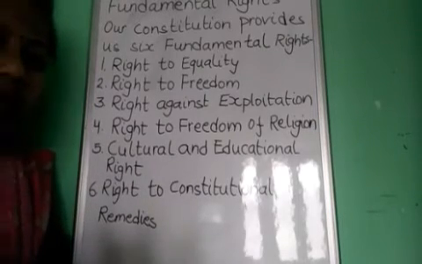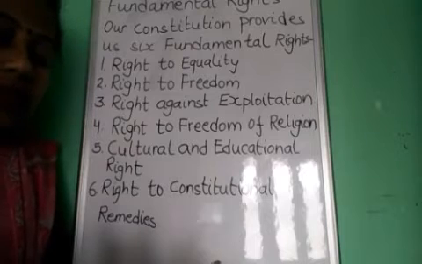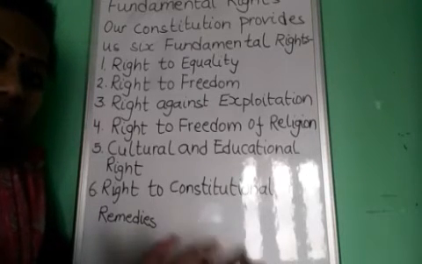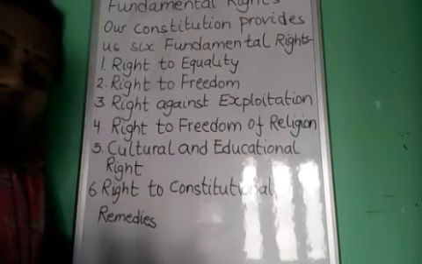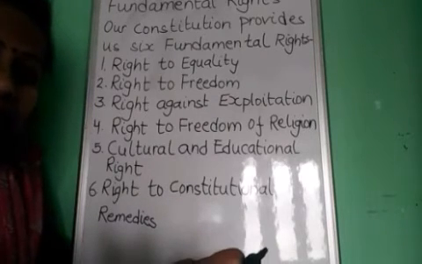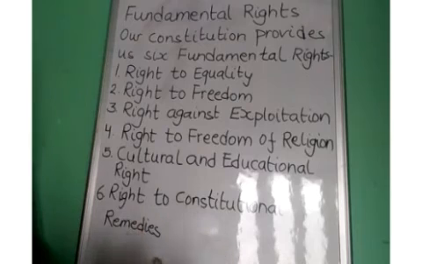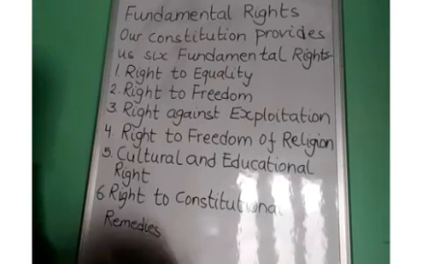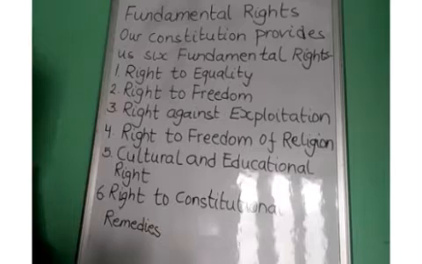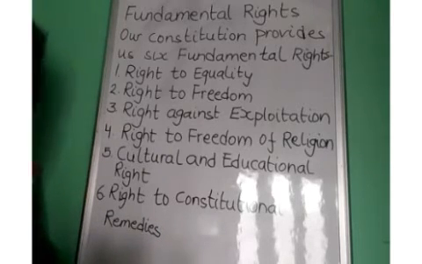Our Constitution provides us 6 fundamental rights, 6 fundamental rights for each citizen of our country. First fundamental right is the right to equality. The state shall not discriminate against any citizen on the grounds of religion, race, caste, gender or place of birth. They should be equal. The citizens should be treated equally.